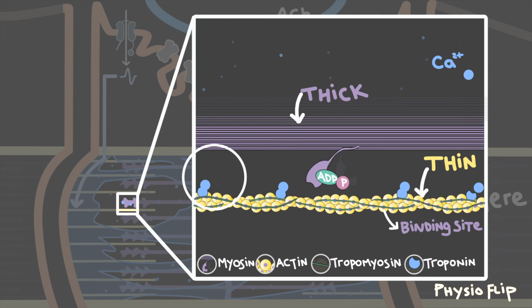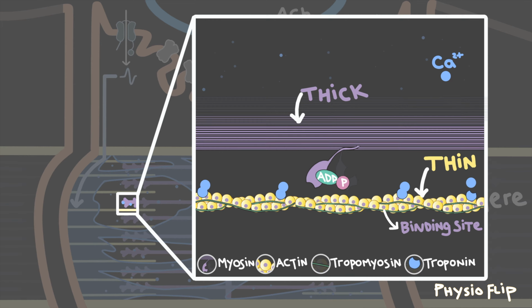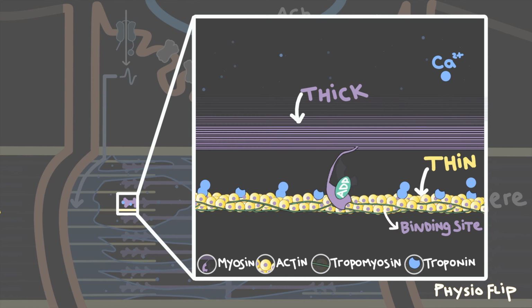Calcium can bind to troponin, activating both troponin and tropomyosin, which causes tropomyosin to change shape and expose the binding sites for myosin. That's why releasing calcium from the SR was so important. Without calcium, myosin could never bind to actin and would never generate force. Now with tropomyosin out of the way, myosin will bind to actin, and by releasing the phosphate, generates the power stroke, which is just a fancy name for saying that myosin actually pulls on actin and generates force. At the end of the power stroke, the ADP molecule is also released, and the myosin will stay attached to actin in a state known as rigor.